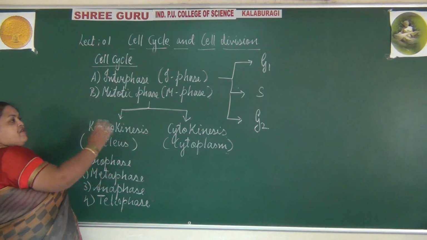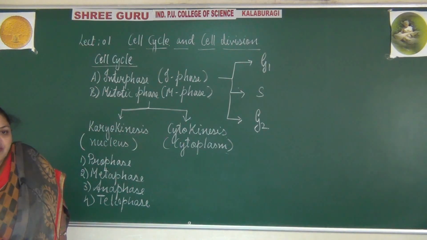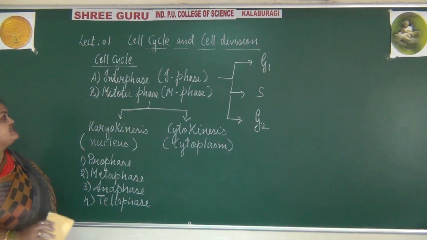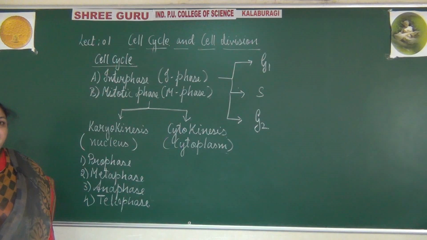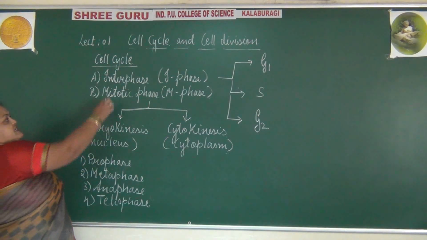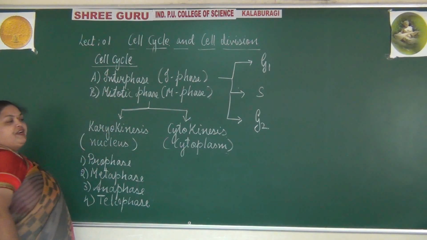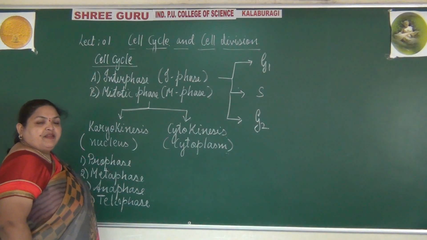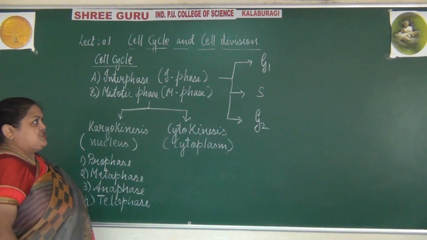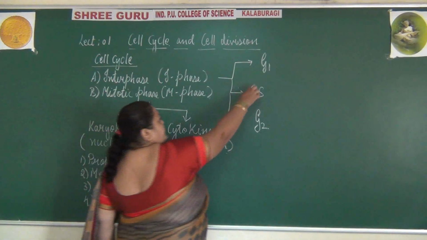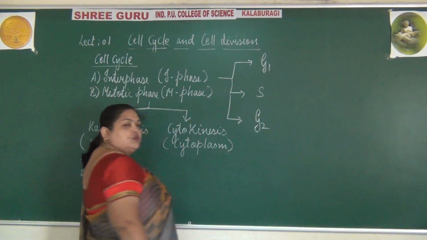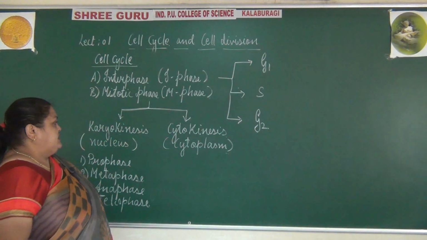Now this only we will represent in the form of a diagram. So here the cell cycle is divided into 2 main steps, that is interphase and mitotic phase, where the interphase is subdivided into 3 stages: first growth phase, S phase or synthesis phase, and second growth phase.